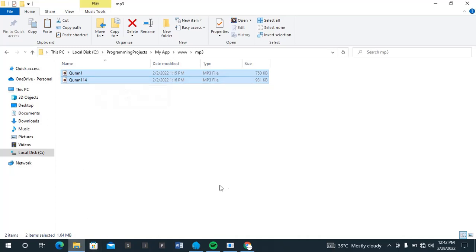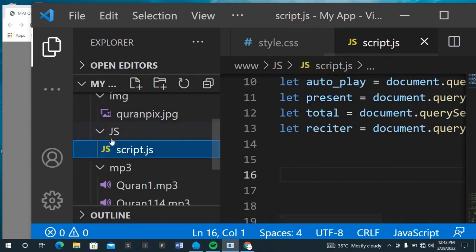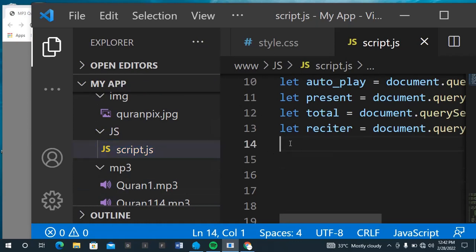Having done this, then let me go back to my JS. Now let me check. So now inside my mp3 I now have Qur'an 1.mp3, then Qur'an 114.mp3. Alright, so with that I have my files in place.